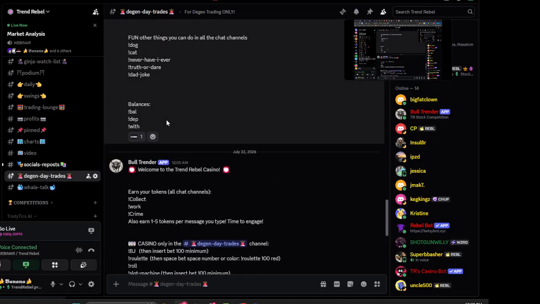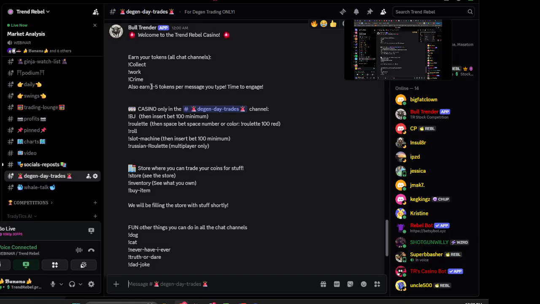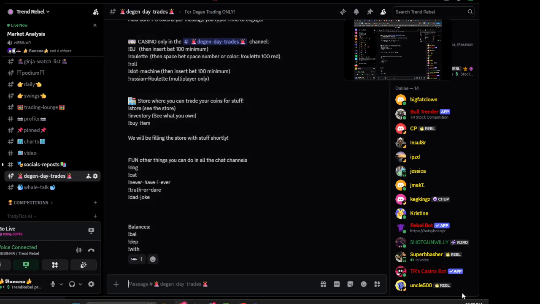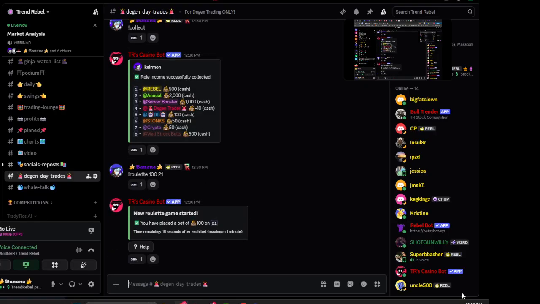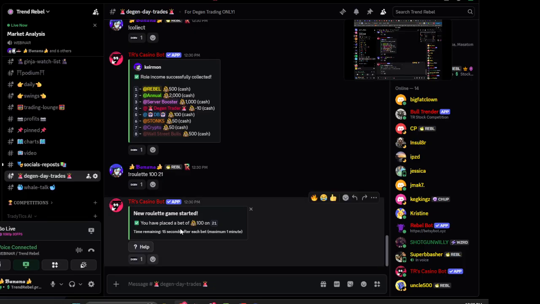You go in there, and once every couple of days, I post instructions for you so you can see how to go. You can get tokens in order to use them in the casino by collecting on a daily basis, or anytime you chat in any of the channels, it gives you a token per word. So you are always earning to be able to do it. Then you can play roulette, and you can bet how much you want and the number you want, and click enter, and then it will say I have made a bet of 100 on 21, and there's 15 seconds left. Other people can join in and put bets on that too.